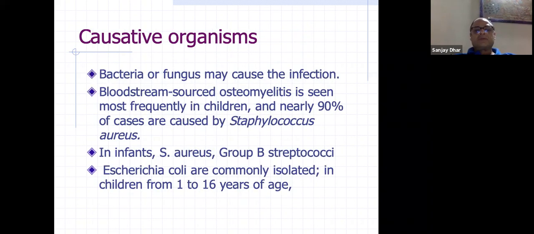So, causative organisms: bacteria or fungus may be the cause of infection. Most commonly, we see bacteria. Bloodstream spread is what is called hematogenous osteomyelitis. It is most frequent, and nearly 90% of cases are caused by Staphylococcus aureus, which is the most common organism. In infants, you also see group B streptococci, particularly after a sore throat or something in children. Earlier, it used to be very common. Now it is not.